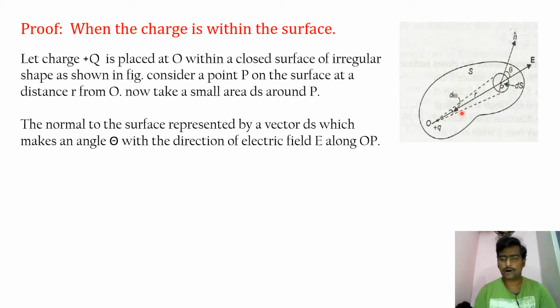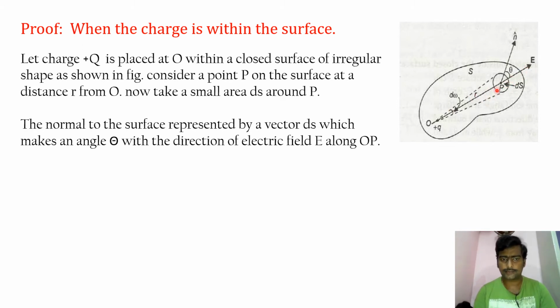Now take a small area around the point P. Around the point P, the normal to the surface is perpendicular to the surface, or parallel to R.